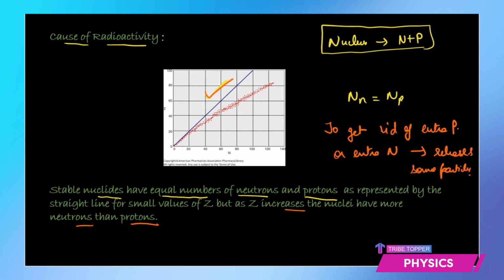So you have to understand the cause of radioactivity is the instability of the nucleus, which is caused by the greater neutron to proton ratio or greater proton to neutron ratio. As long as the number of neutrons and protons are equal, they are very much safe and stable.